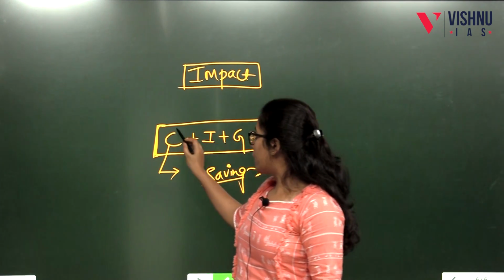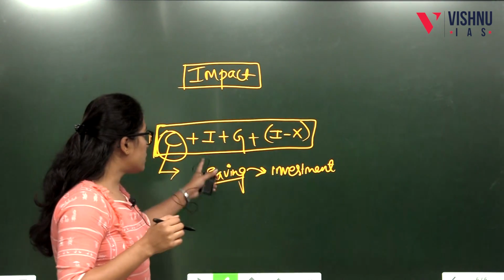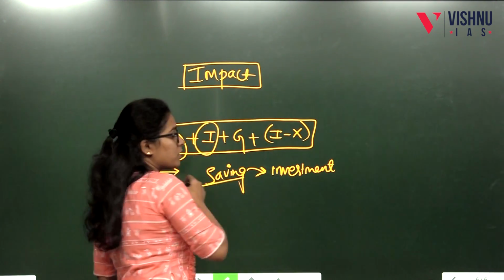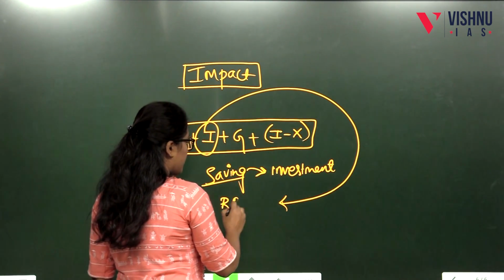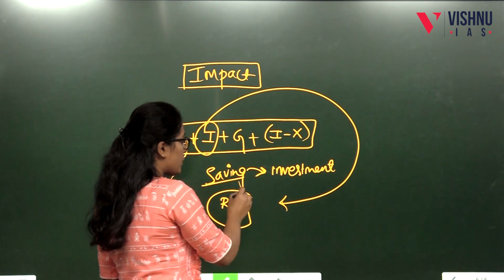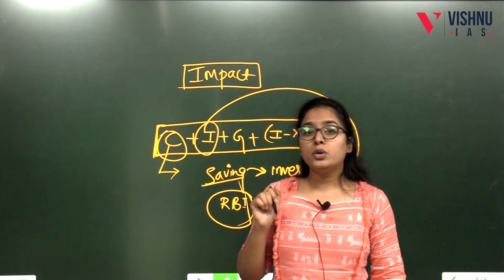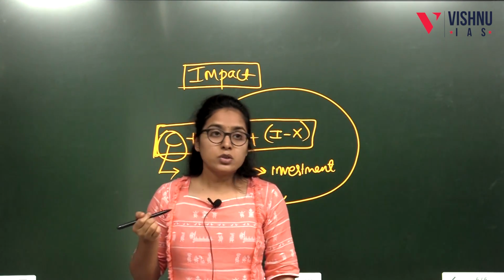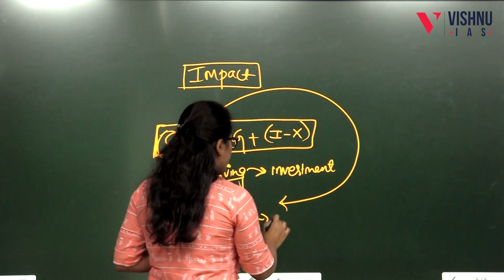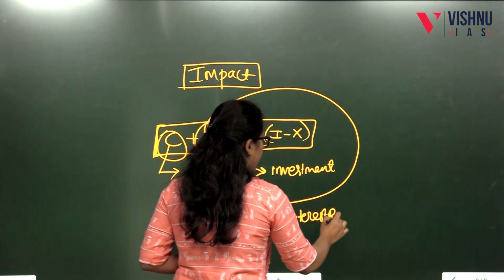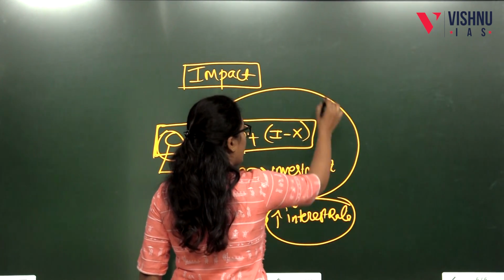So the consumers will get affected by inflation in a bad way. Then come investors. Why will investors get affected by this? Investors borrow, and RBI will also take some measures to control inflation, because this is the agency to target inflation in the country. So what will RBI do? It will increase the interest rate. Why? To reduce the money supply in the economy.